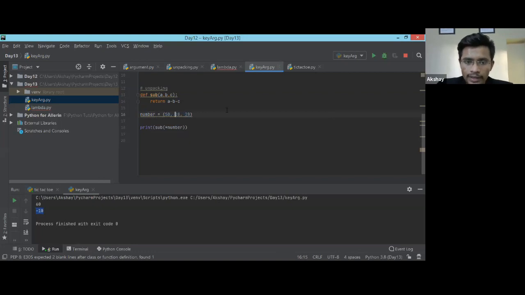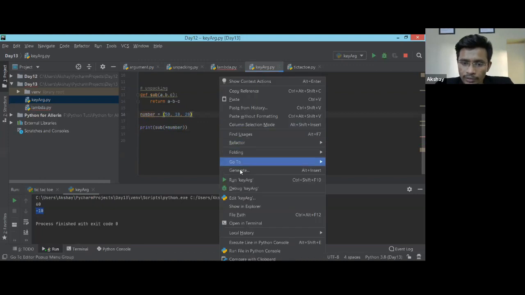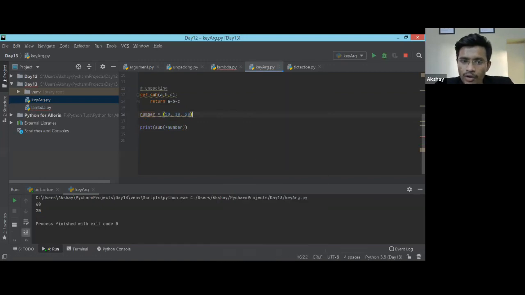This one variable is having this tuple, which is the packed thing, and while calling this function we are unpacking this number into a, b and c, and then the corresponding operation takes place. So 5 minus 10 minus 20 is equal to 20. Okay, 5 minus 10 is 40, 40 minus 20 is 20.